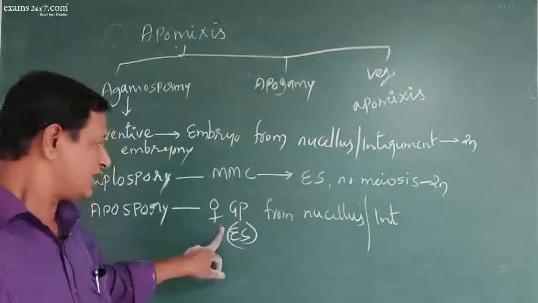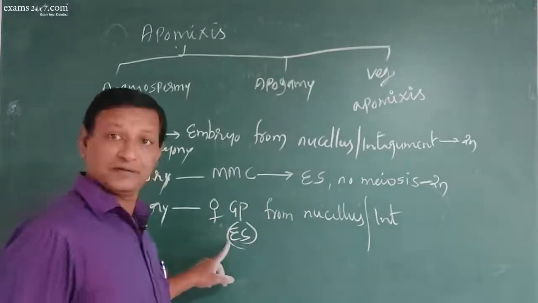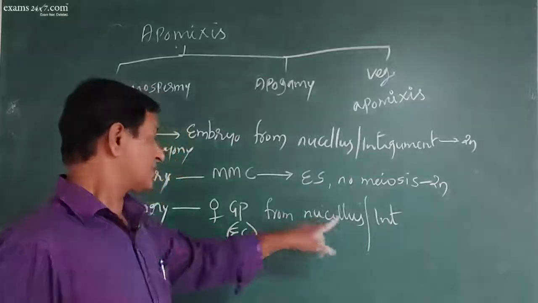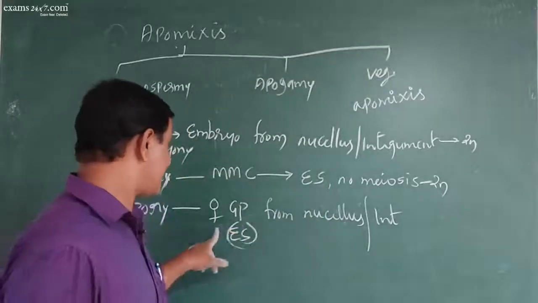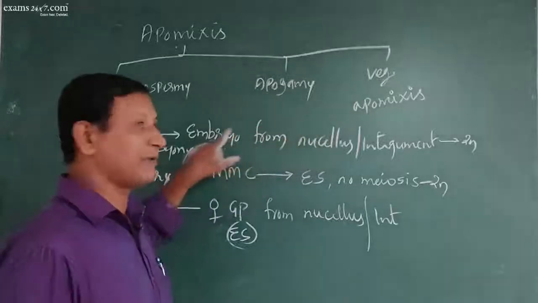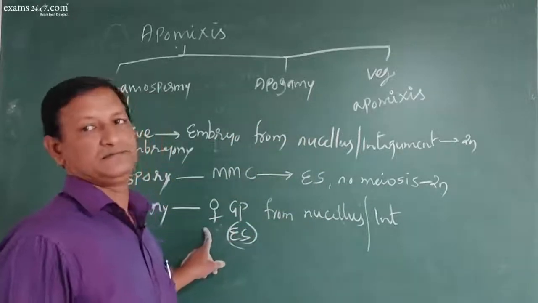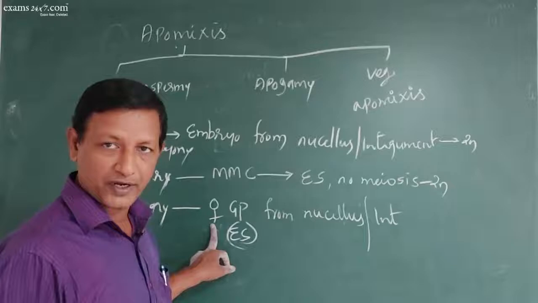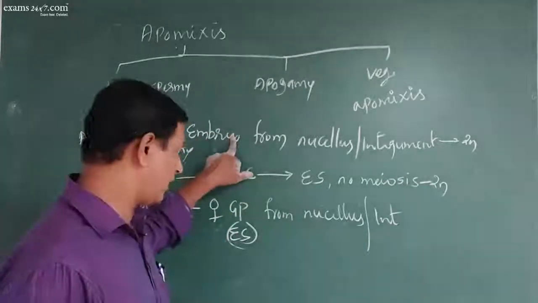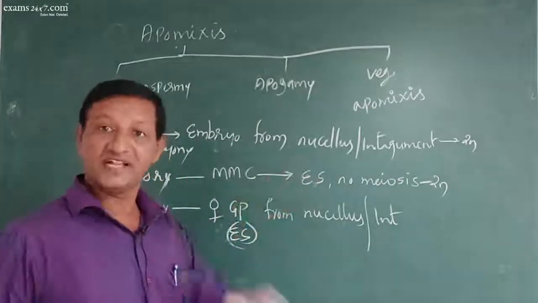But here the nucellus directly becomes the female gametophyte. Here the nucellus directly becomes embryo, here the nucellus directly becomes female gametophyte. So here the embryo is diploid, and here the gametophyte is diploid. That is the difference.